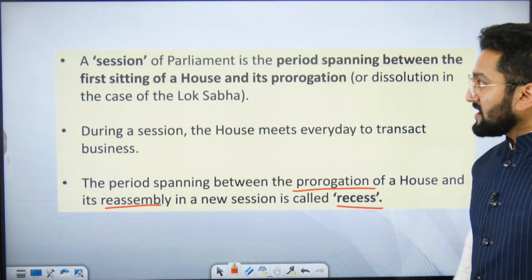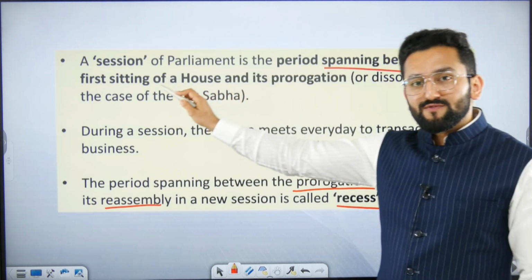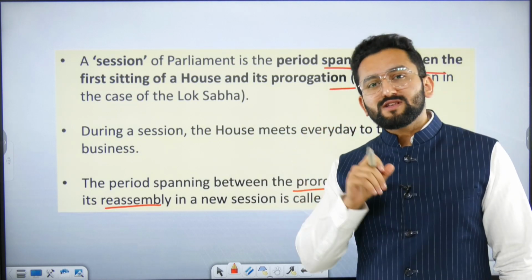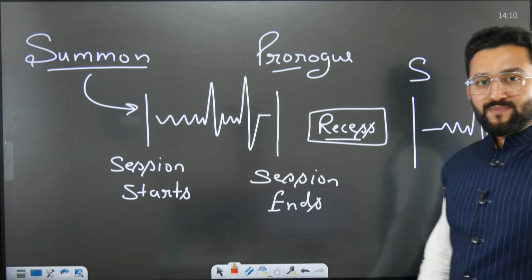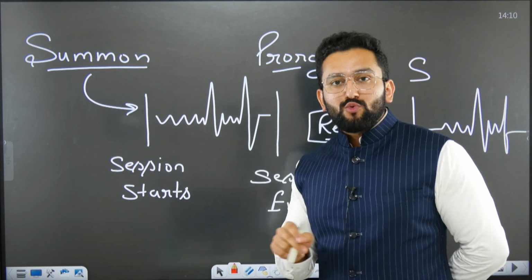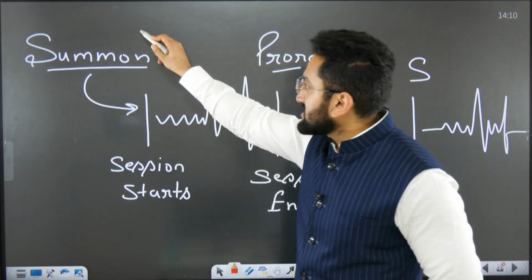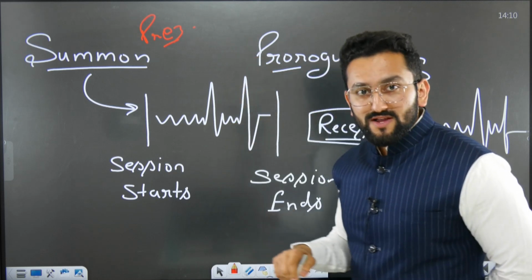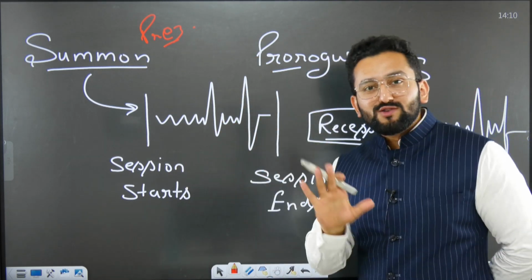A session of parliament is the period spanning between the first sitting of the house and the prorogation. Prorogation means ending of the session. Let's understand these words through this schematic. This is the date where the session is summoned by the president. So the president summons. And whose advice? Council of Ministers' advice. Now you can see the heartbeat. Tuck, tuck, tuck, tuck. Finally, the session is working.